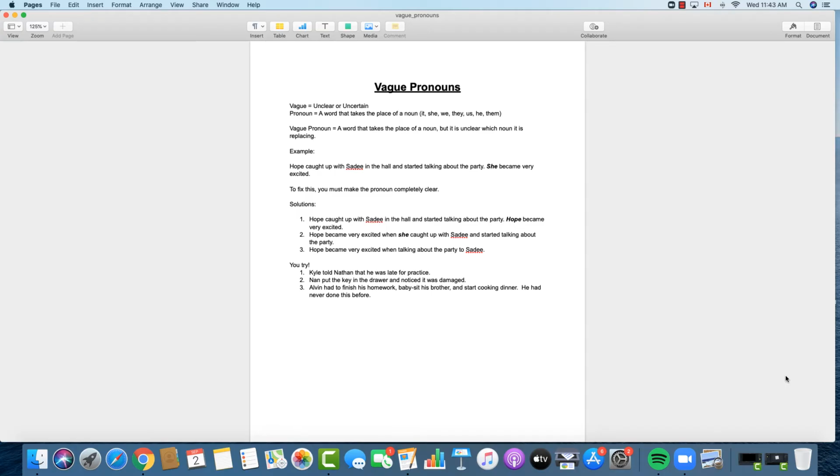Hey everyone. Today we are going to take a look at a sentence error that is fairly common called vague pronoun usage. So before we dig into what these errors look like, we're going to have to break down what these two words mean. So let's start with the word vague. Vague is when something is unclear or uncertain, right? So it means that we don't quite know exactly what's being said.